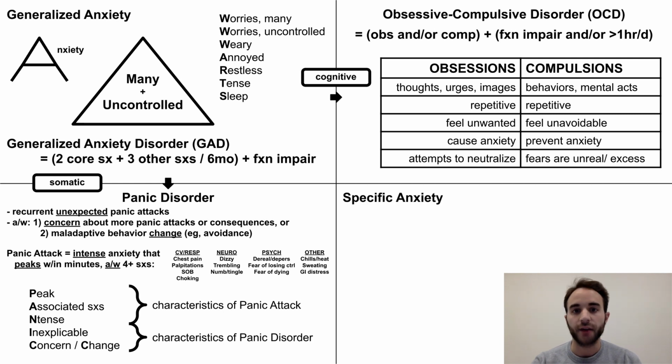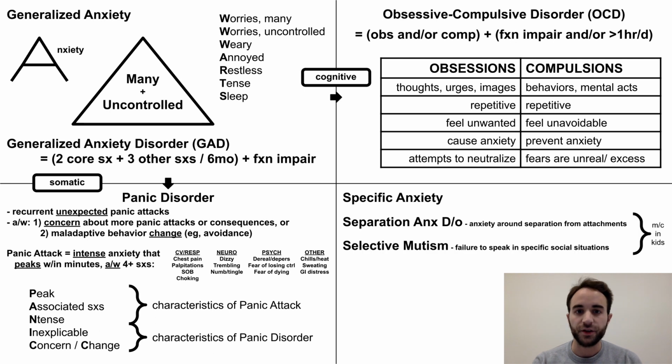To conclude, I'd like to briefly touch on the other anxiety disorders in the DSM, which can be thought of as specific anxiety in contrast to generalized anxiety. The first 2 are anxiety disorders that are most commonly seen in children: separation anxiety disorder, which involves anxiety around separation from important attachment figures, such as caregivers, and selective mutism, which involves failure to speak in specific social situations.